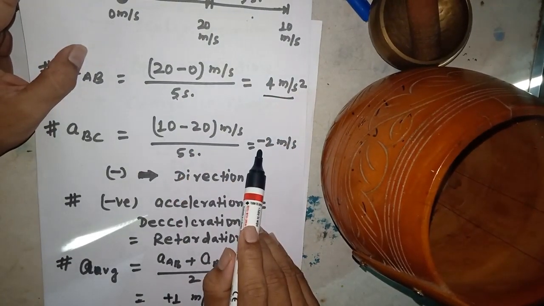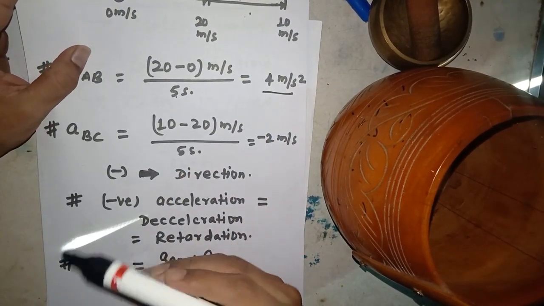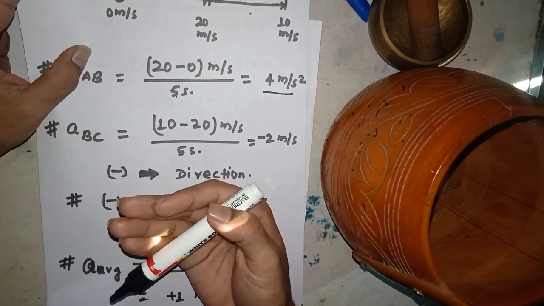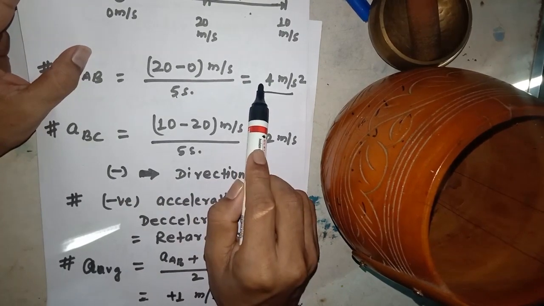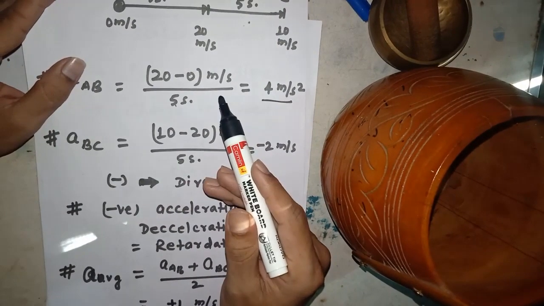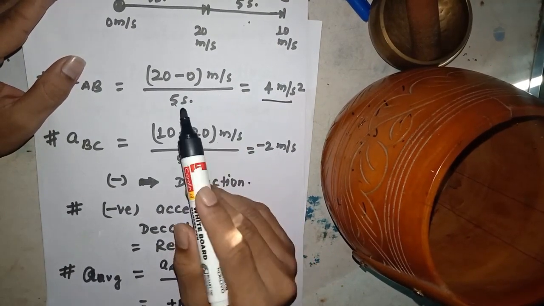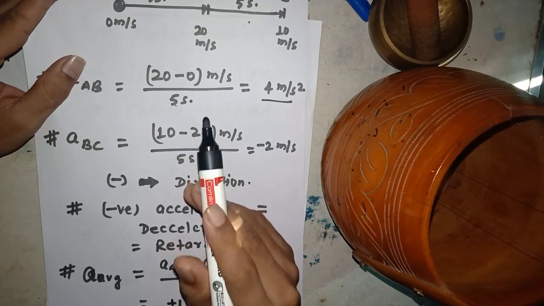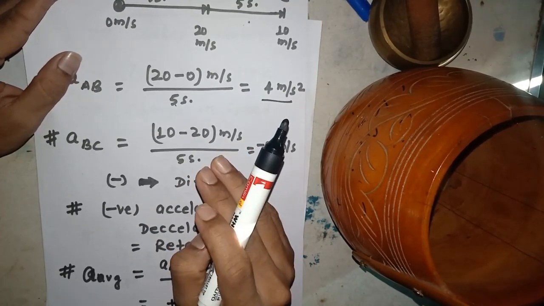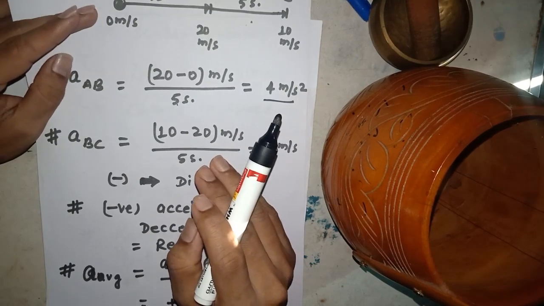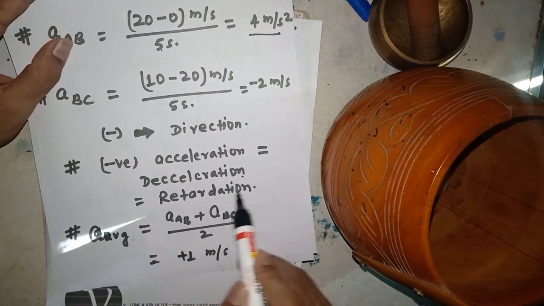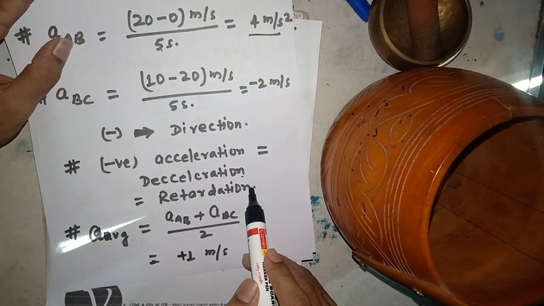So the negative sign indicates slowing down of an object, but the positive sign gives the idea that the speed or velocity increases. Have you got my point? If velocity increases, the acceleration or rate is positive. If velocity decreases, its rate is negative. And the negative rate is known by a special term called deceleration or retardation. Have you got my point?